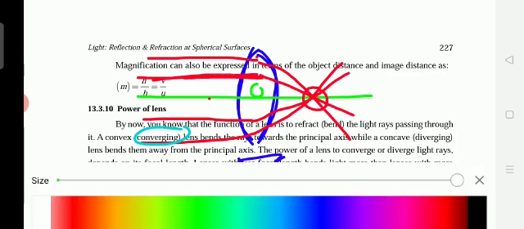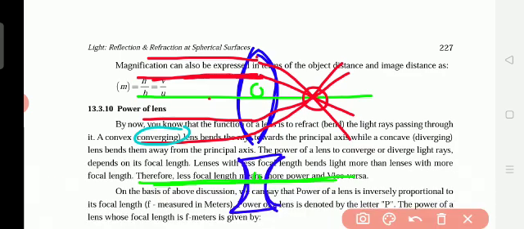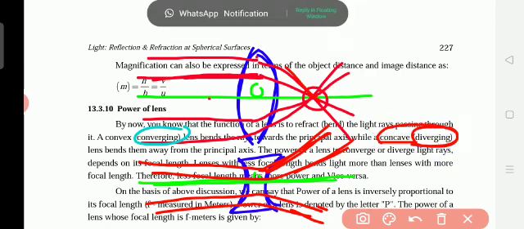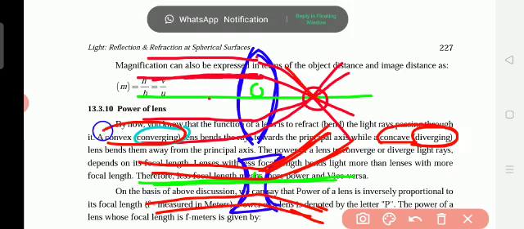Now comes the parallel beam of light, the incident ray. After crossing the lens, it refracts, bends and goes away from the principal axis. It is not towards the principal axis but away from it. When it goes in another direction like this, away from the principal axis, it is called diverging. So concave lenses are diverging lenses and convex lenses are converging lenses.